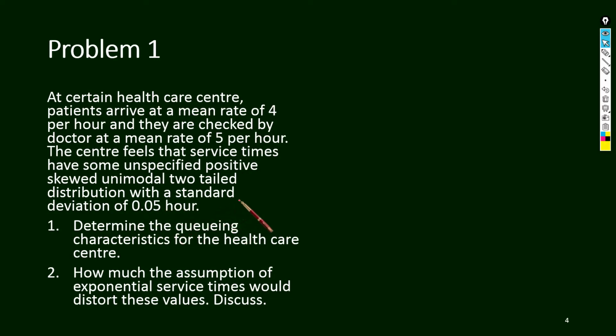I'm not going into the different types of distribution because it will be complicated and that is not going to be asked. Just understand that a standard deviation is given, so obviously this is an M/G/1 model.